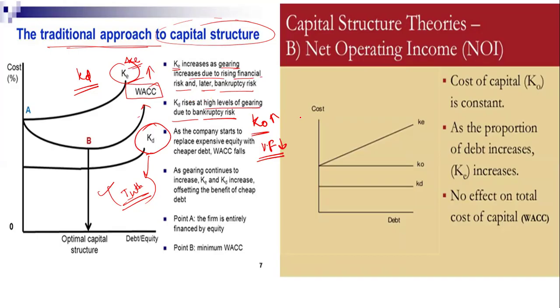So this is the traditional concept. Now let's understand what the NOI approach is. In the NOI approach, you can see your cost of debt is constant. If your cost of debt is constant, there will be no effect on the cost of capital. But your cost of equity is going to increase over here. So as the proportion of debt increases, Ke also increases. If you are increasing your debt, Ke is also going to increase.